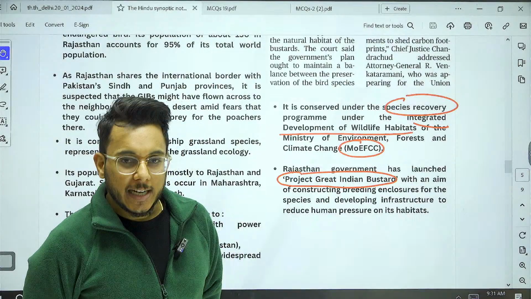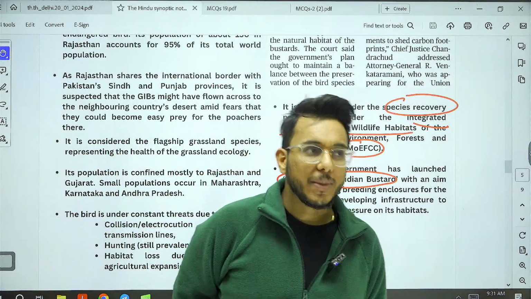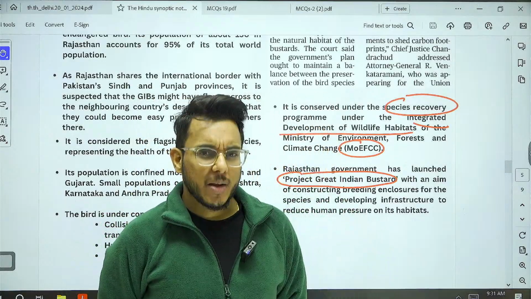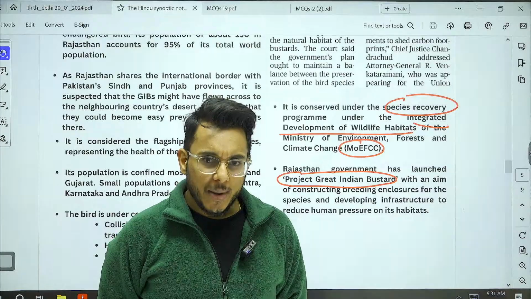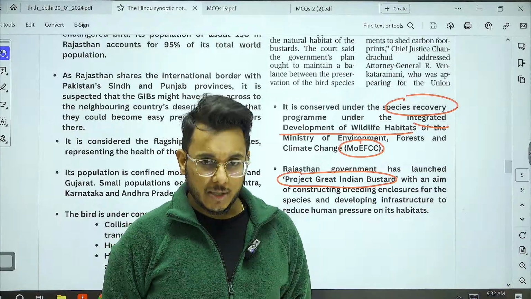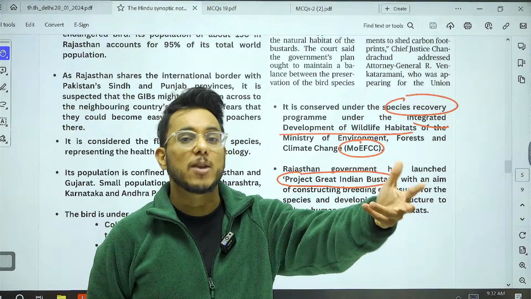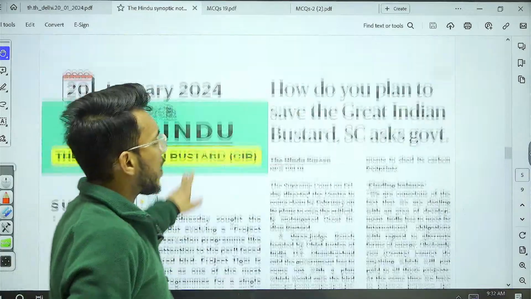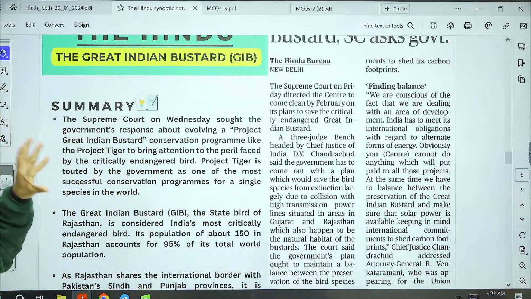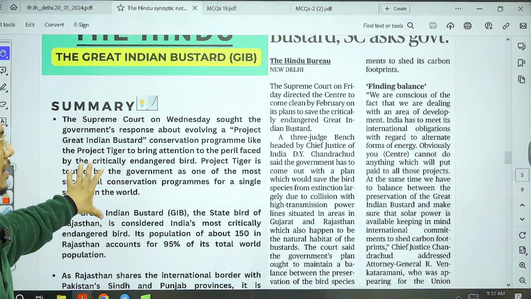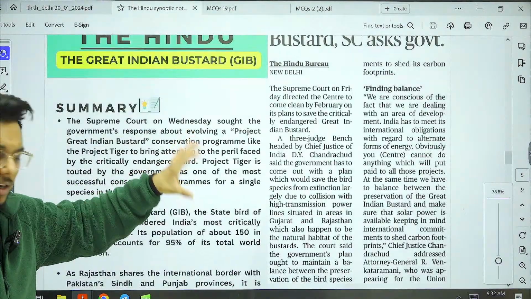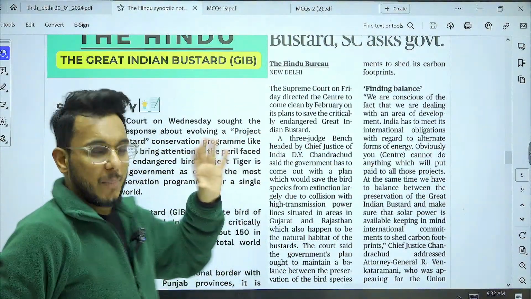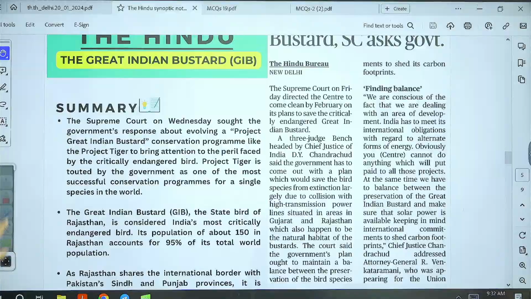So in the past, activists have said that we should not be taking up electricity projects in Rajasthan because the birds get collided in that. But the Supreme Court has recognized that development and electricity transmission is also very much needed. So you need to come out with some innovative measure, so that electricity development is not jeopardized, and their population can also be conserved. So this is something that the court has asked, and it has given the government time till February to come out with some kind of a plan. Okay.